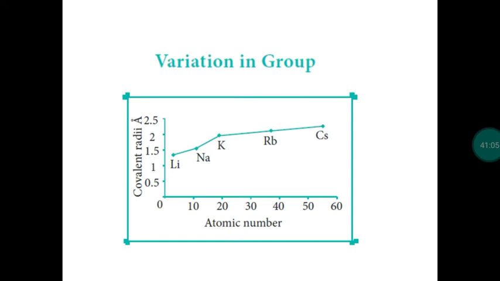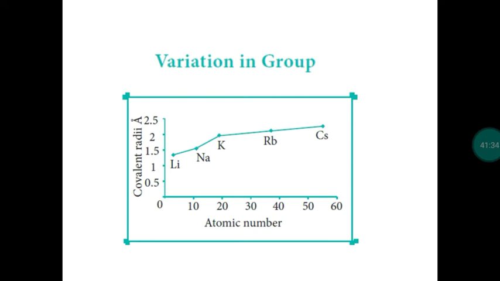In a period, left to right, atomic radius decreases, but in a group, top to bottom, atomic radius increases, because electrons are added in the next shell. Lithium has only 3 electrons, sodium has 11 electrons, so extra electrons are added in the next shell. Lithium has only 2 shells, but sodium has 3 shells. So the number of shells increases, electrons are added in the next shell, so size automatically increases.